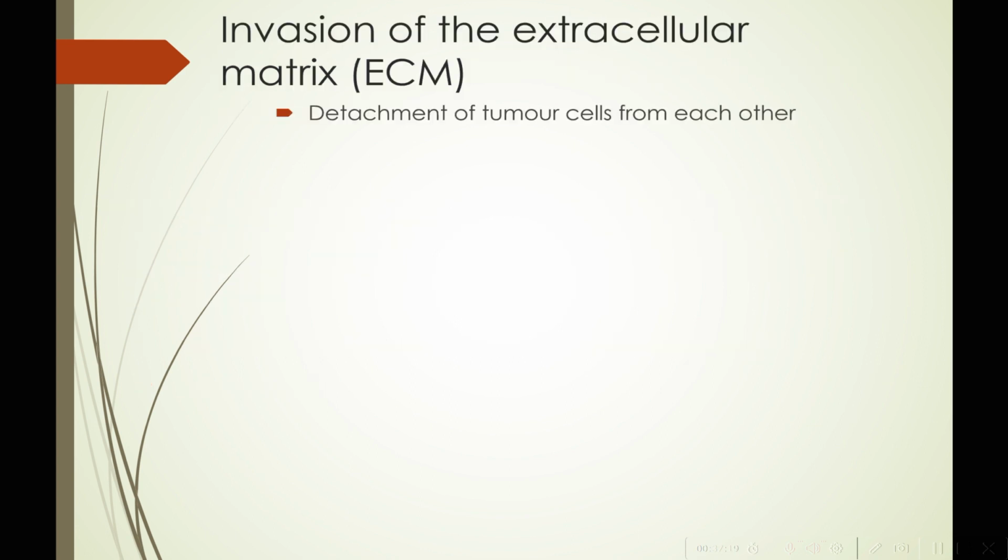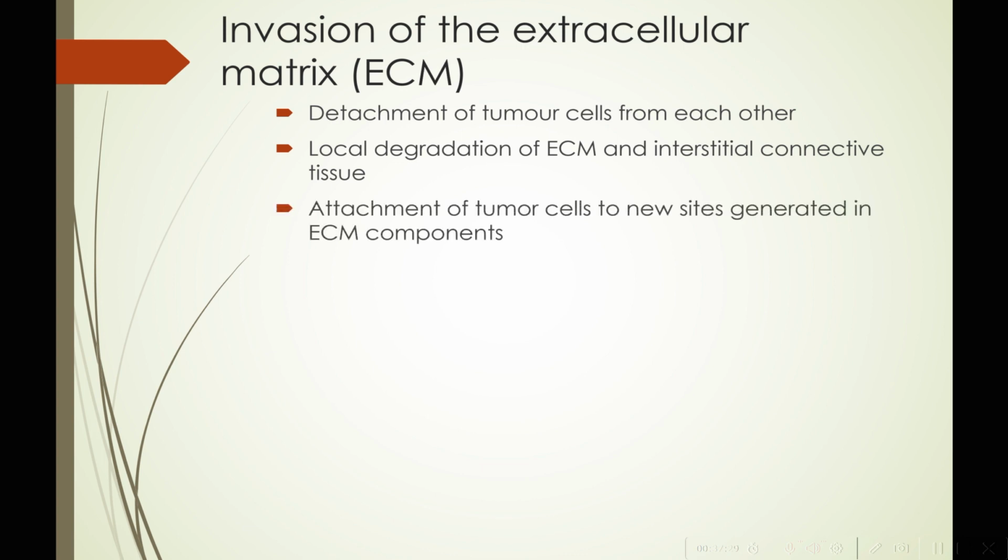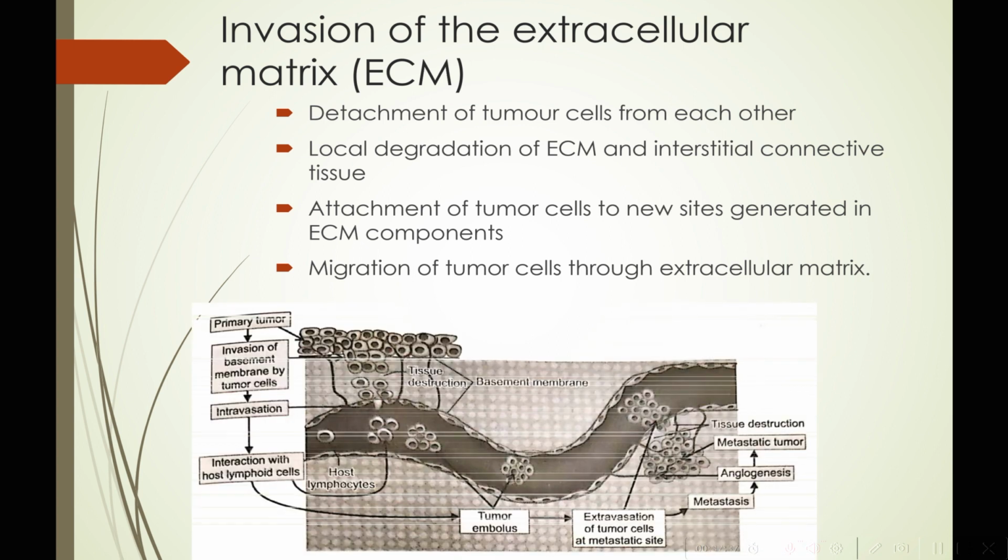What is invasion of the extracellular matrix? Detachment of tumor cells from each other, followed by local degradation of the extracellular matrix and interstitial connective tissue, followed by attachment of tumor cells to new sites generated in ECM components, followed by migration of tumor cells through the extracellular matrix. Let us understand this with the help of this photo. If we consider this as our primary tumor, we will see detachment of tumor cells from each other, and thus they will invade the basement membrane. Therefore, we see local degradation of extracellular matrix and interstitial connective tissue.